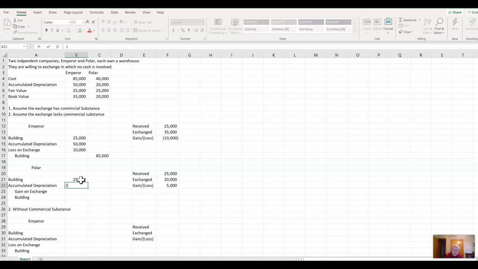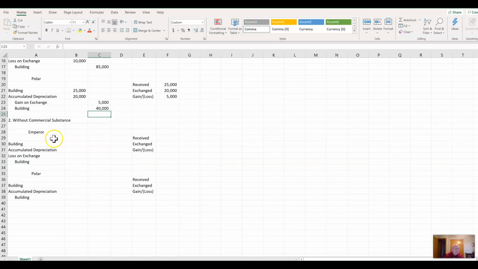Their accumulated depreciation was $20,000. They have a gain of $5,000, and the building cost them $40,000 that they got rid of. Okay, that's the $40,000. So we have 45 and 45. Okay, that's the exchange for that part of it. Okay, so they both recognize gains and losses if it's commercial.